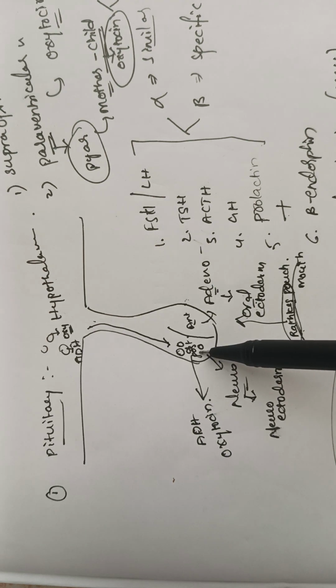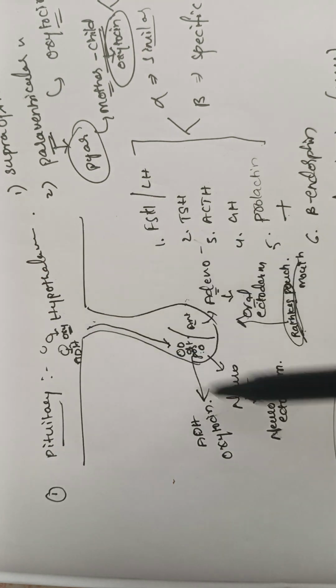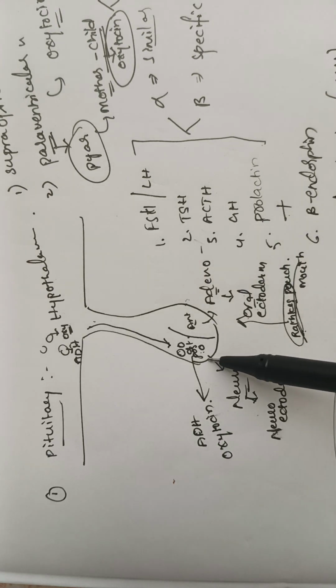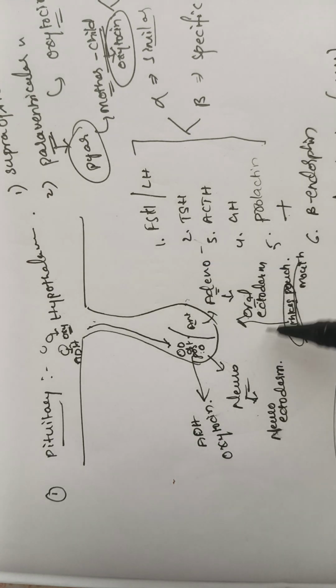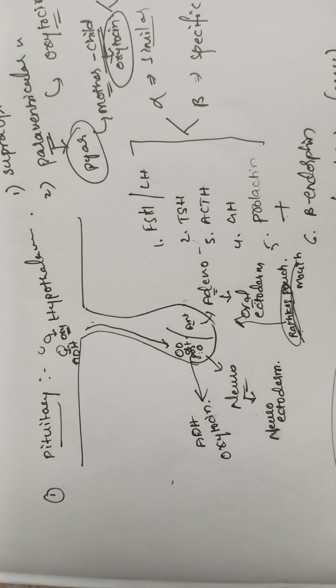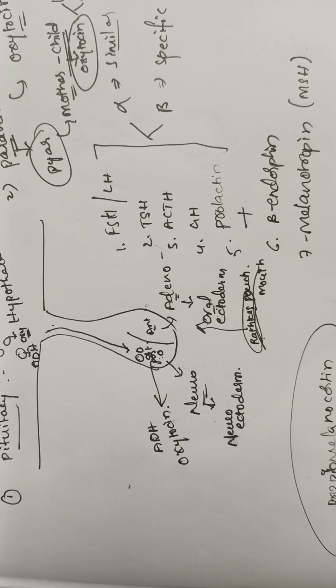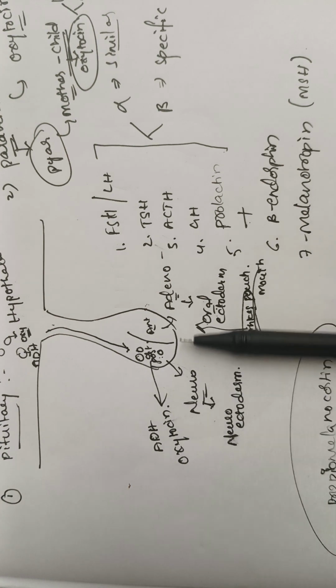Posterior pituitary gland is directly derived from the neuroectoderm, which is the extension from the hypothalamus. So it is a derivative of neuroectoderm. Whereas the anterior pituitary gland develops from the oral ectoderm, that is from the Rathke's pouch, which is present in the roof of the mouth, oral cavity. So, what are the hormones produced by the posterior pituitary gland? ADH and oxytocin.